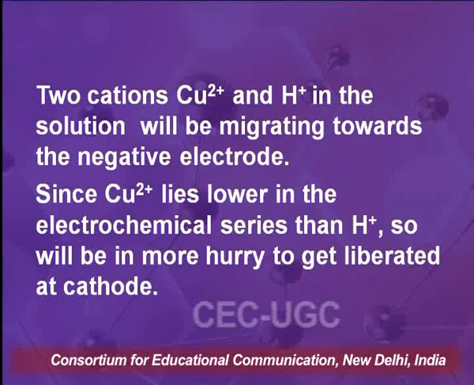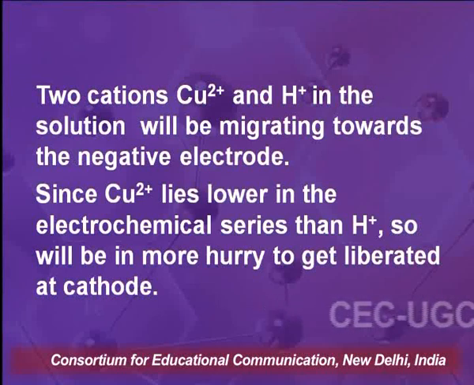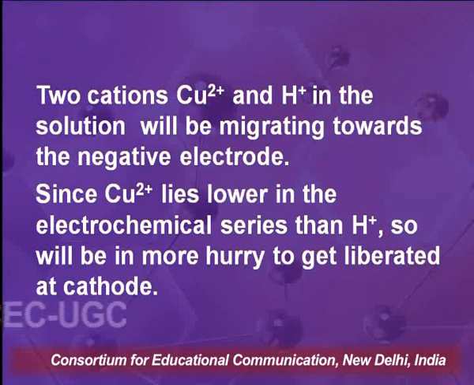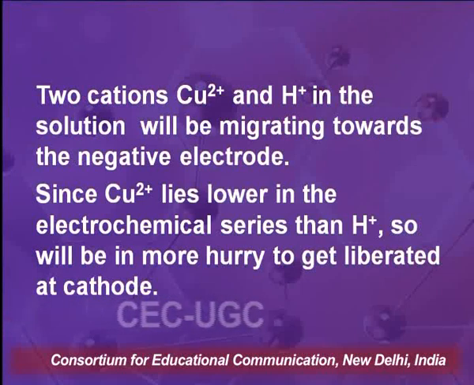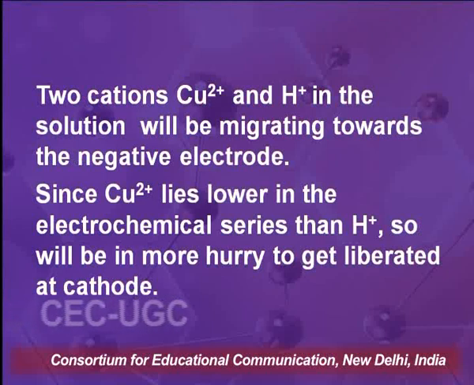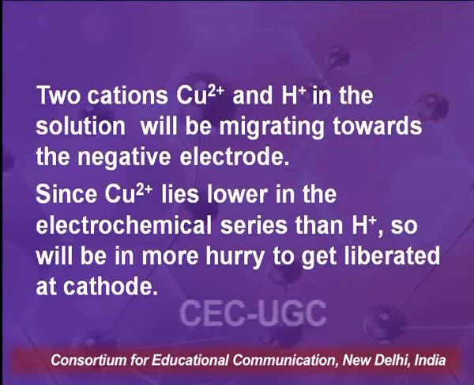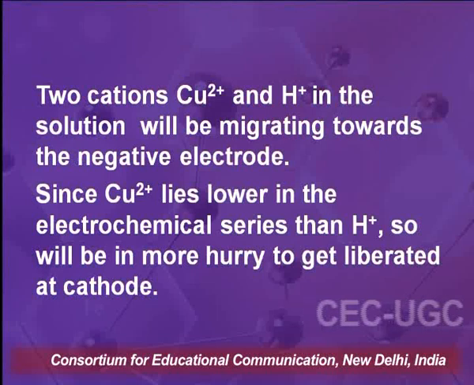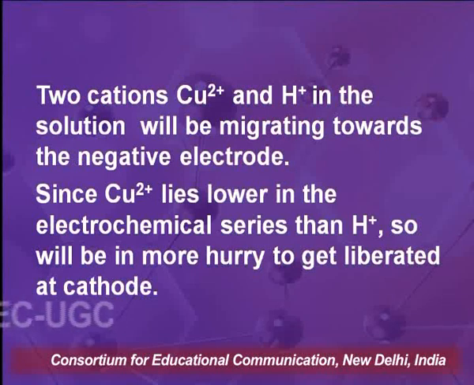So, we have two cations, Cu2+ and H+ in the solution, which will be migrating towards the cathode. Since Cu2+ lies lower in the electrochemical series than H+, Cu2+ will be in more hurry to get liberated at cathode in comparison to H+.